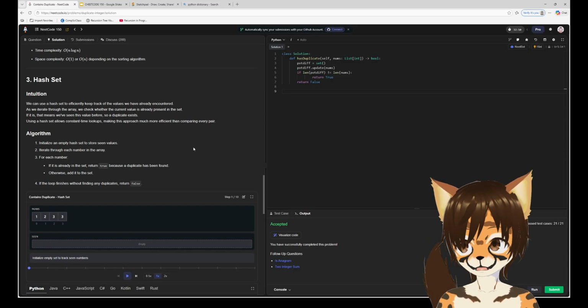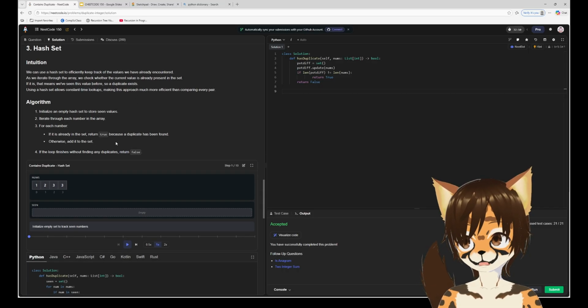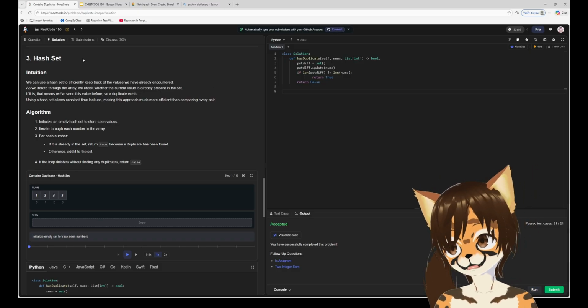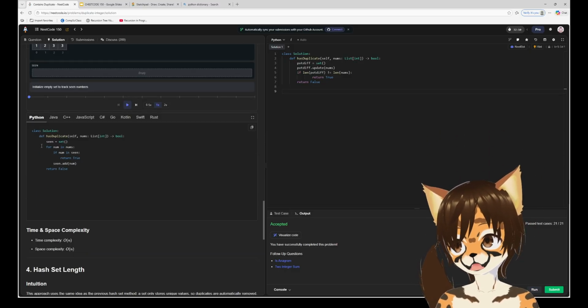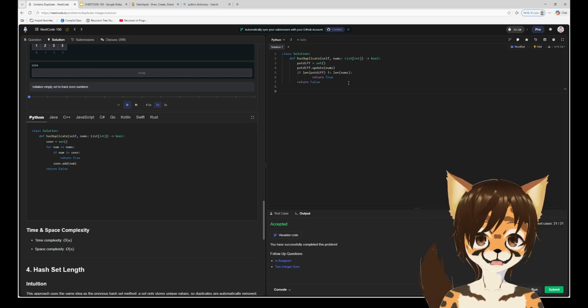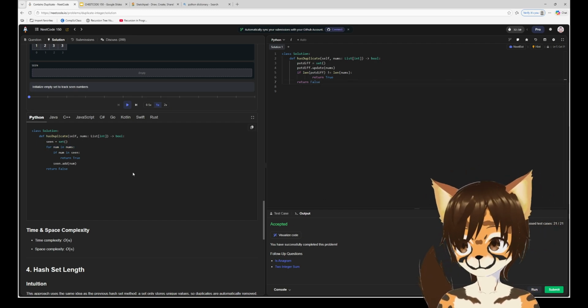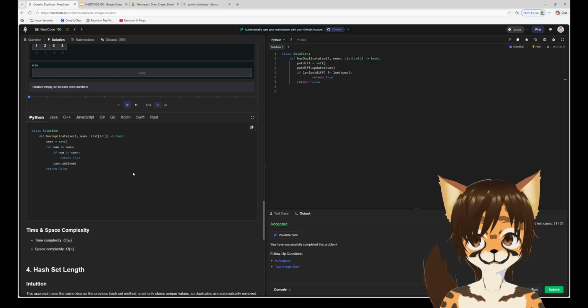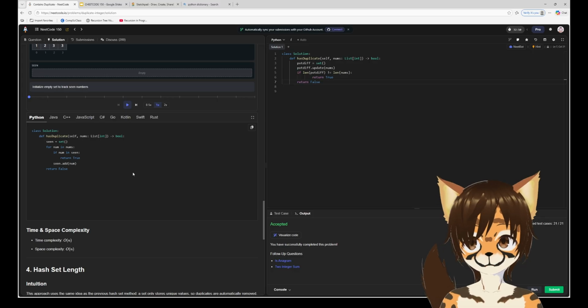Nice. And then hash set. Is this what we did? Is this where we use the set? We can use a hash set to keep track of the values we've already encountered. True. Yeah. Def has duplicate. They iterated here. We did not do that. But is this essentially the same thing? No, I think this is kind of different, isn't it? We have something kind of different from this. Is this the best solution?